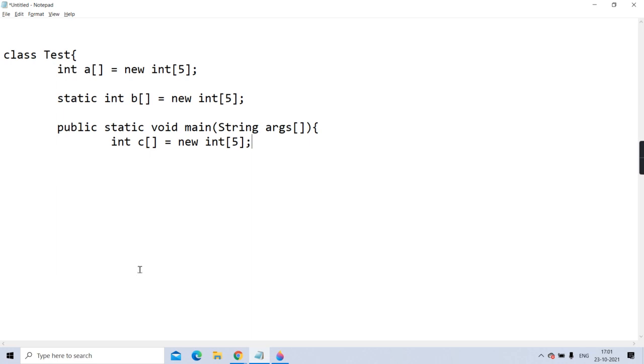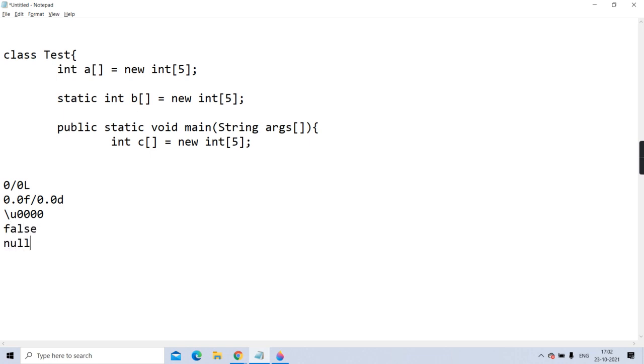Correct? If it is in the integer category, then it will have default value 0 or 0L. If it is float, then it is 0.0f or 0.0d. Getting? If it's character, then backslash u 0000. If it is boolean, then it is false. And if it is a reference, then it is null.